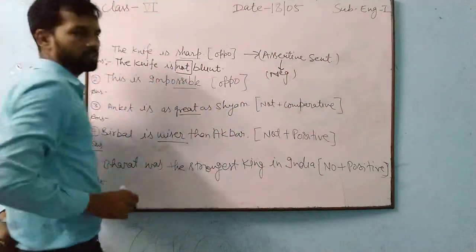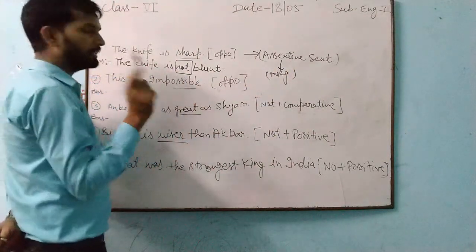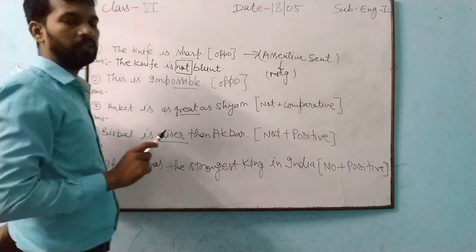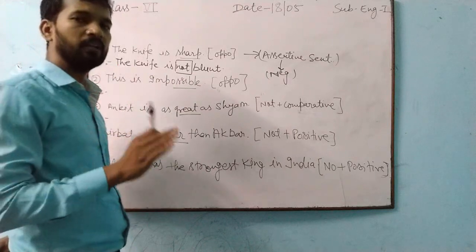When you change assertive to negative, the word negative itself expresses that we need to write negation. That can be never, nothing, no.